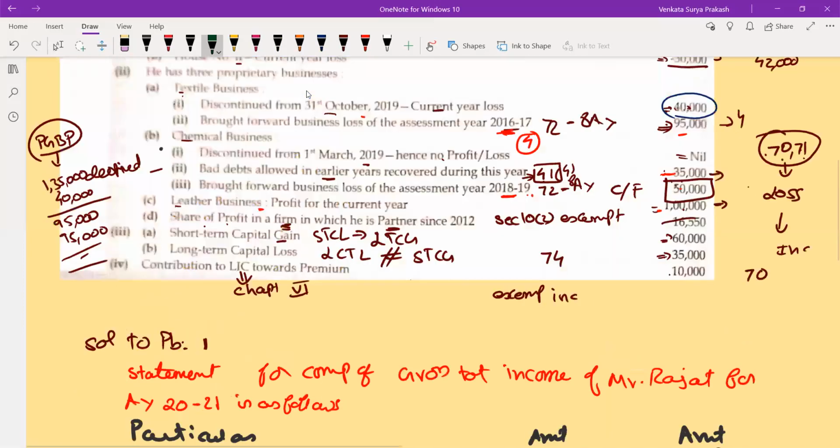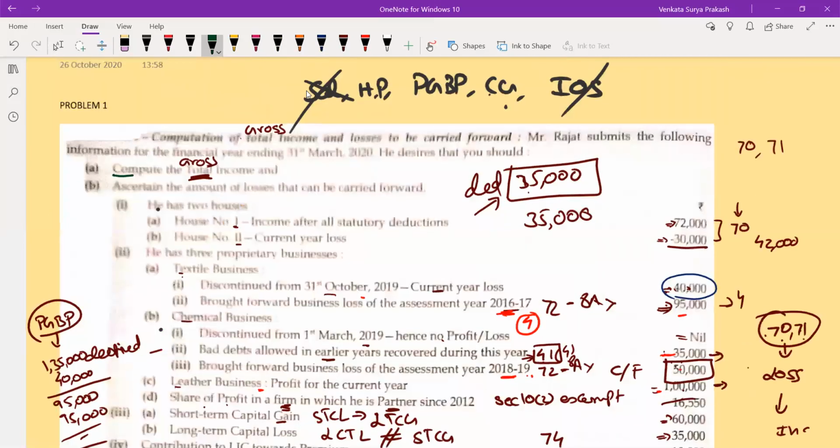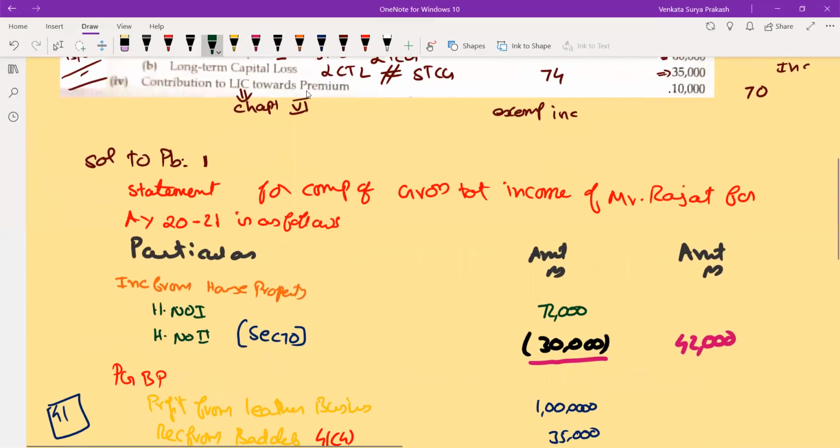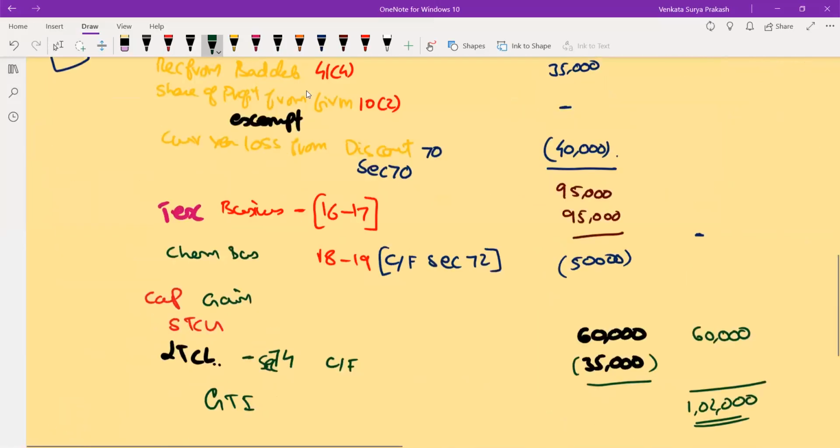The problem is not yet done. The first part is done, because the first part is asking you the total income. The second part is asking you the amount of losses to be carried forward. Even that we have almost done. Now I need to prepare a separate table stating carry forward 50,000 plus carry forward 35,000. 50,000 will be carried forward under section 72.